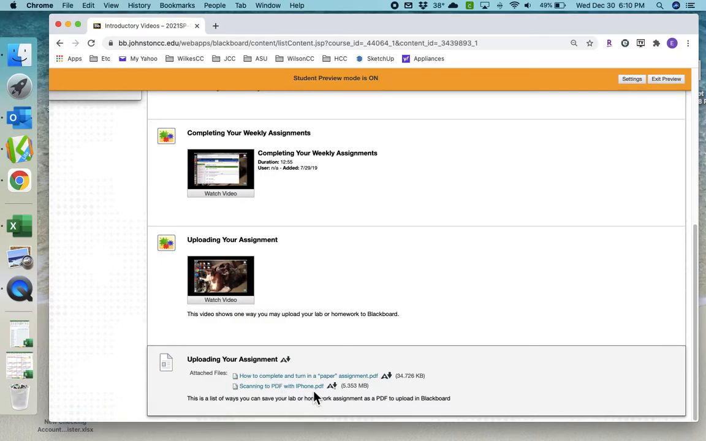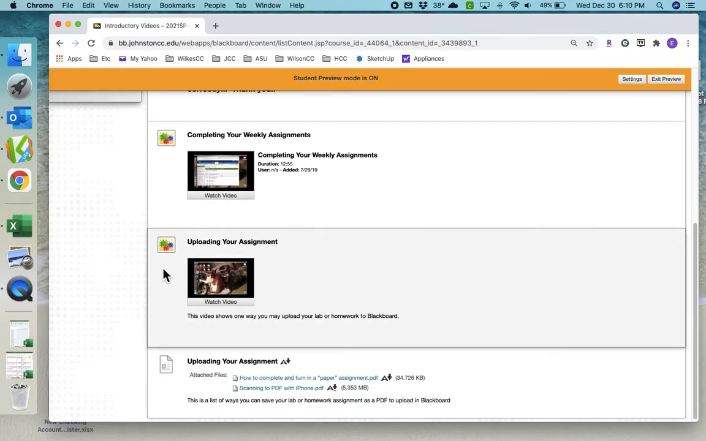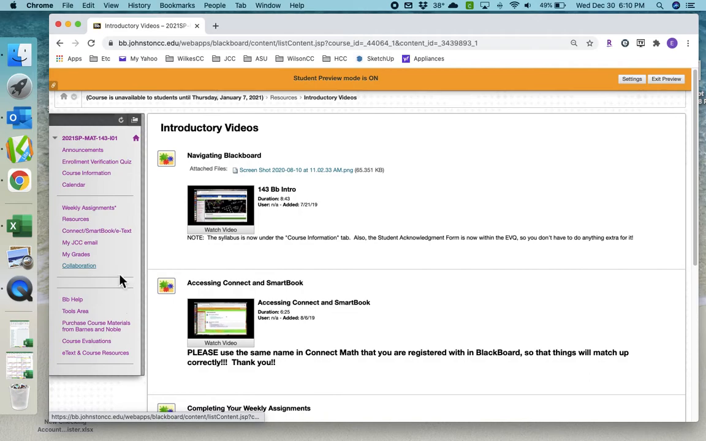If you have an iPhone, this is the easiest way. You can actually scan with the Notes app. And I'm sure there's something like that on an Android. I just don't know where. But watch those before the first lab.